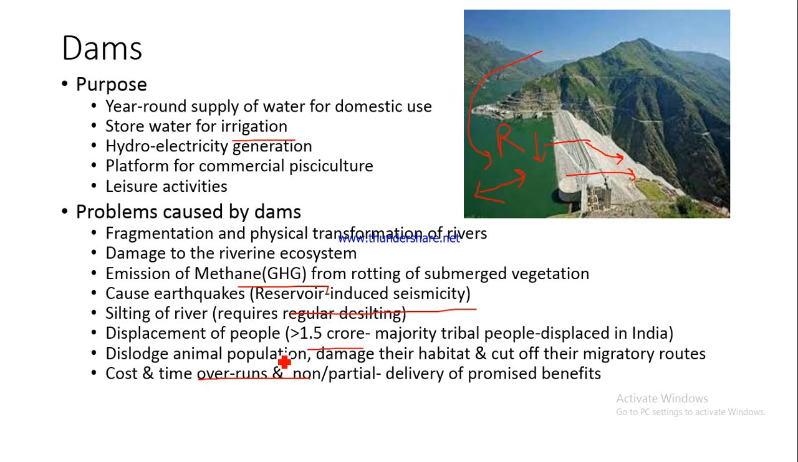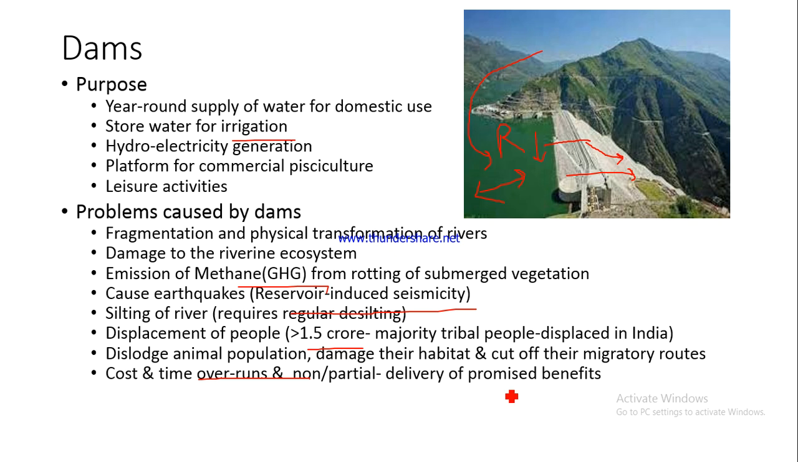And apart from the issue of cost and time overruns, if you look at the Tehri Dam, you would find out that it was supposed to start working in the 2000s, but the construction got delayed by more than 10-15 years. So cost and time overruns are very common, and many times the promised benefits also don't materialize. Whatever benefits are promised from the construction and operation of the dams, generally all those benefits are not witnessed. They simply do not materialize.